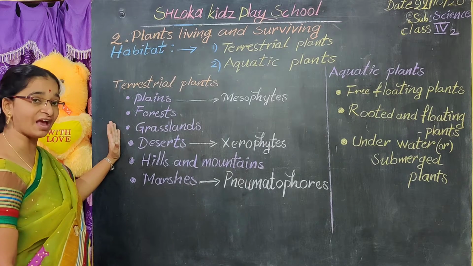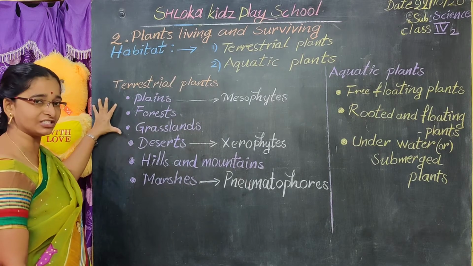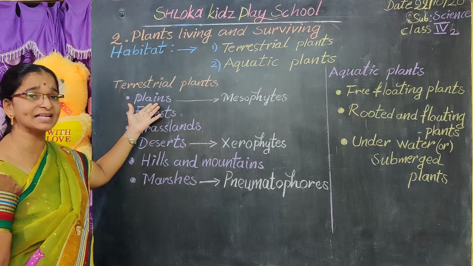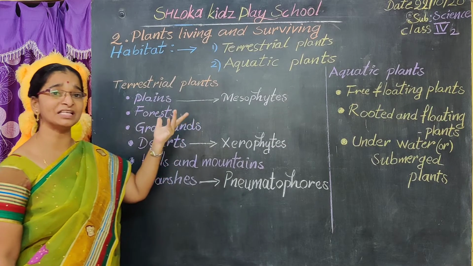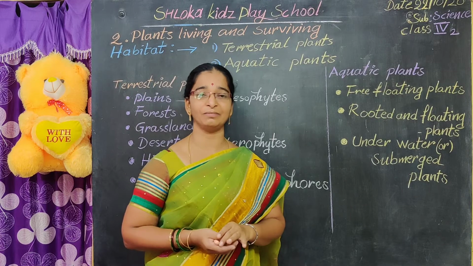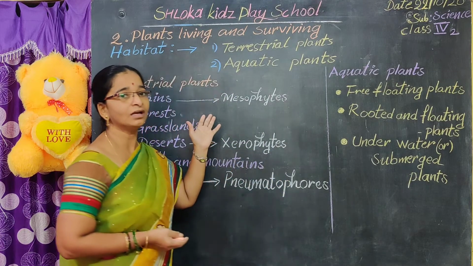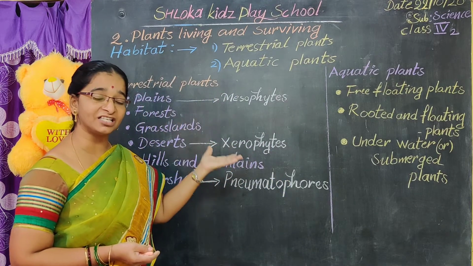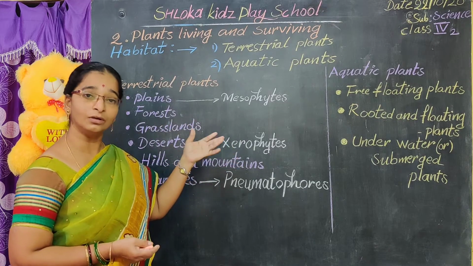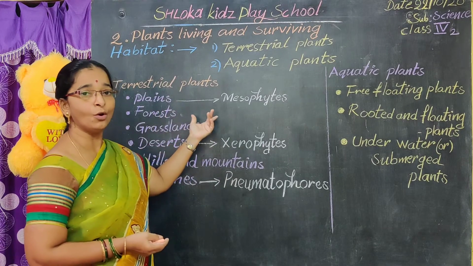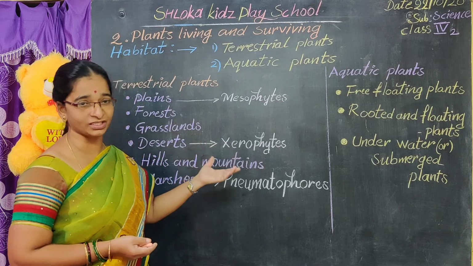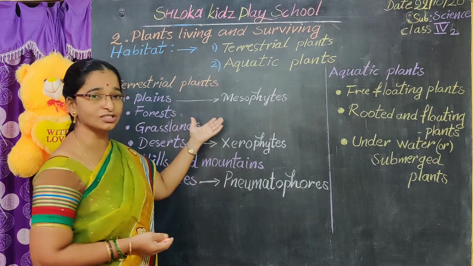Up to grasslands we have completed, but once again I will revise. So what are the plains? In the plains, the plants are varied. They have many branches and many leaves, and these leaves will shed in the winter season. Why do they shed in the winter season? To control the loss of water.